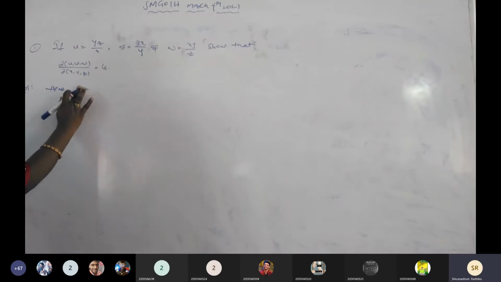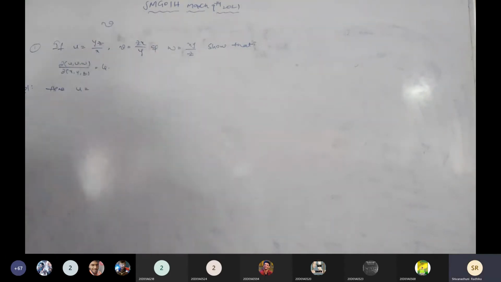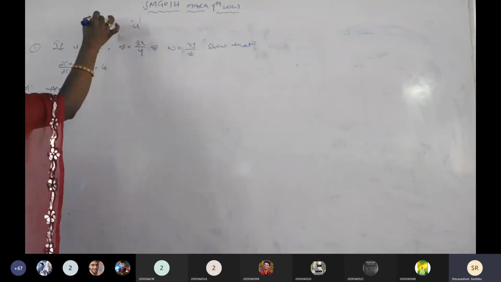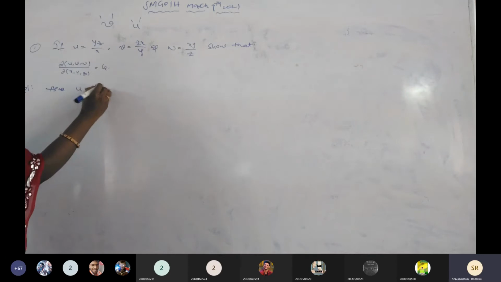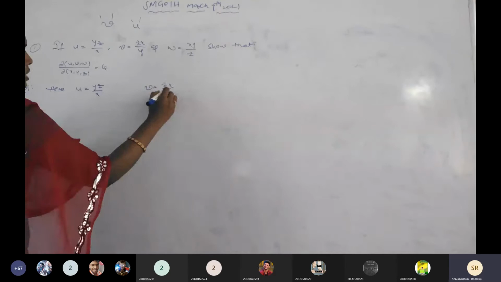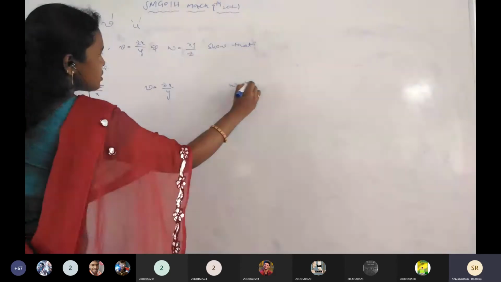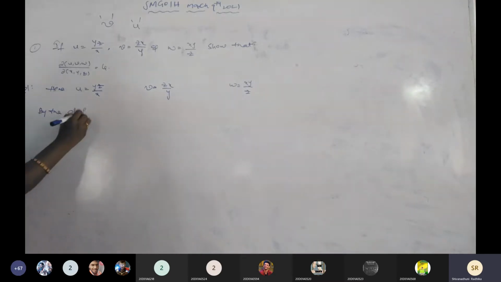U equals to, I will write V like this, remember, I will write U like this, don't get confused. This is U and this is V. U equals to YZ by X and V equals to ZX by Y and W equals to XY by Z. Okay, first of all, what is the formula of the given Jacobian when we have the 3 functions? Then what is the formula? I'm going to write by the definition of Jacobian.